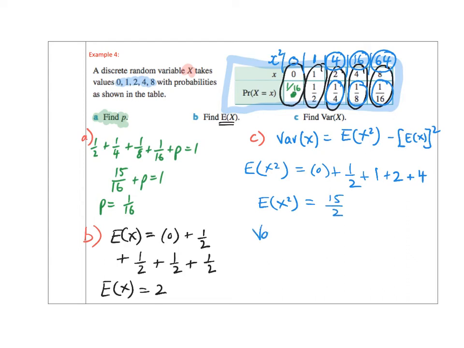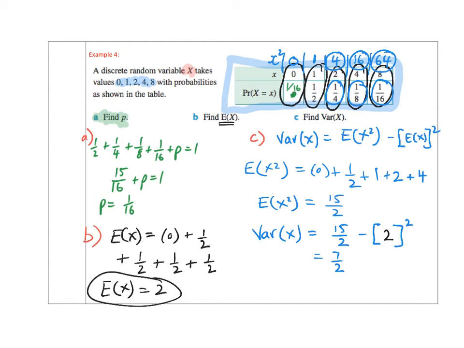Now my variance, which is what we were asked to find, is equal to 15 over 2 minus, well, we need something squared here. That's my E of x over here, minus 2 squared. So 15 over 2 minus 4, or minus 8 over 2, is 7 over 2.